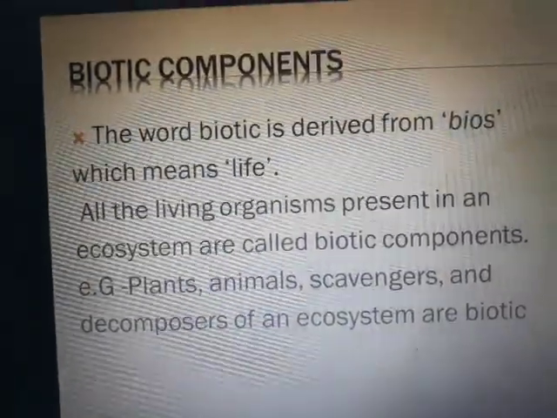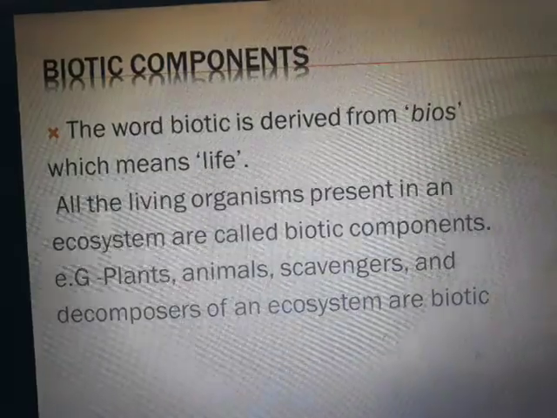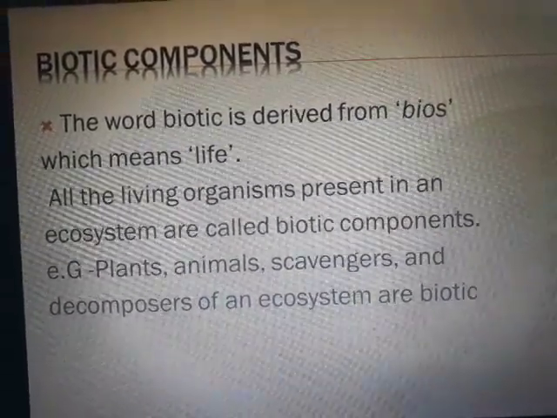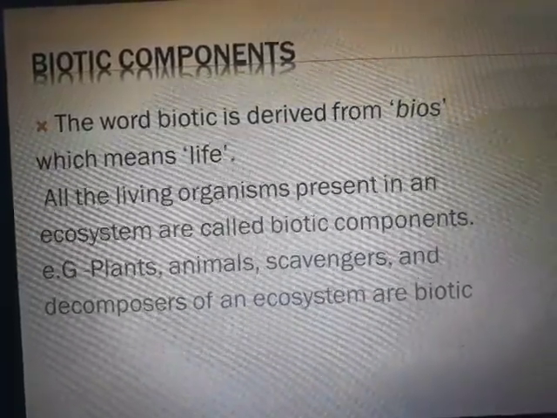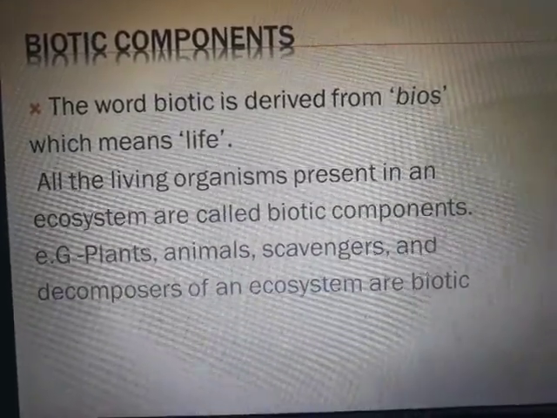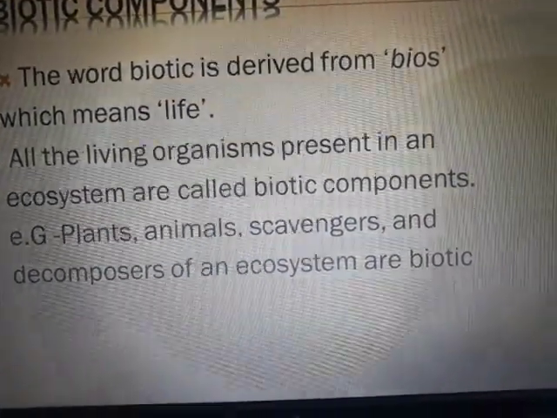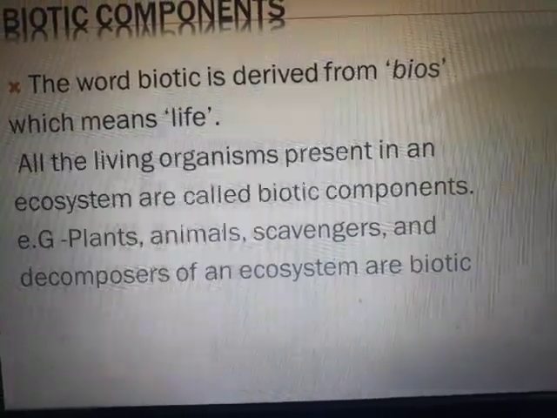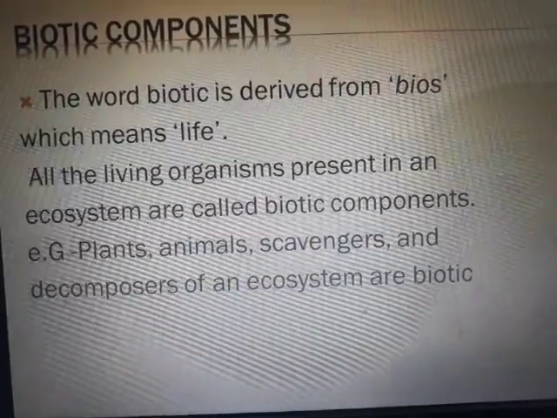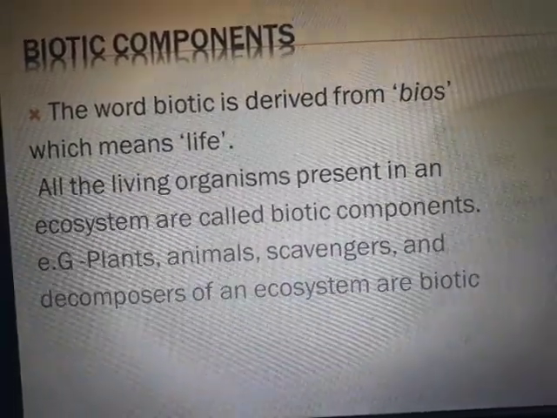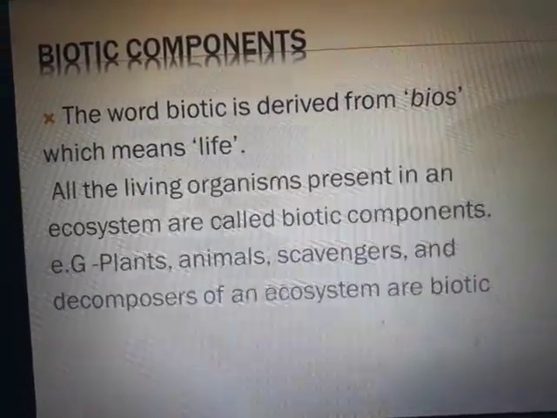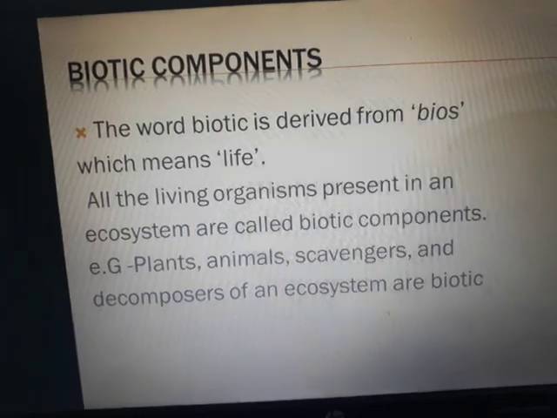So first, let us see the biotic component of an ecosystem. The word bios we have already seen, it means life. Biology, if we say, it means study of life. Here we are going to see furthermore, all the living organisms present in an ecosystem are called biotic components. So examples of plants, animals, scavengers, decomposers of an ecosystem are biotic components. They are all the living components, you can say, in short. Okay, let us go ahead now.